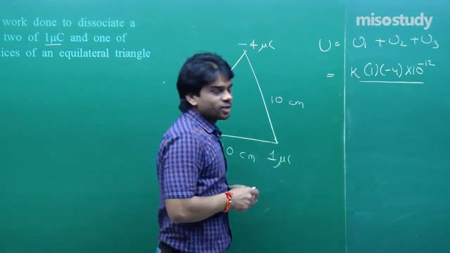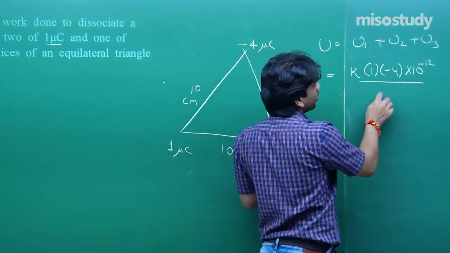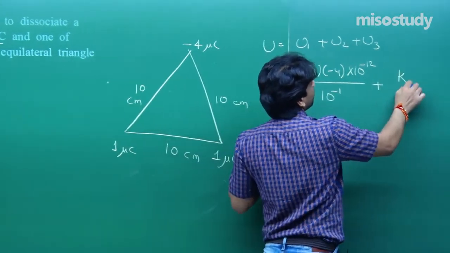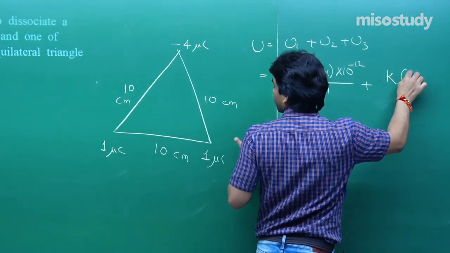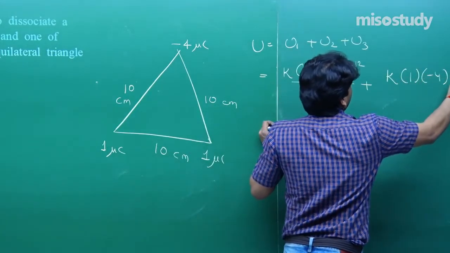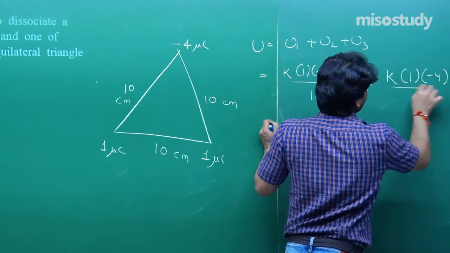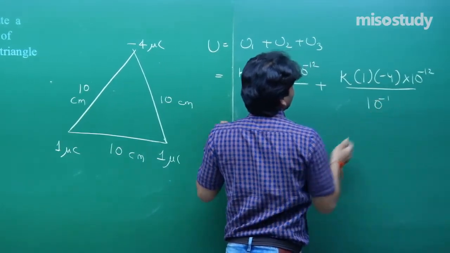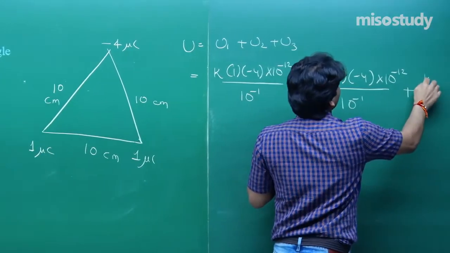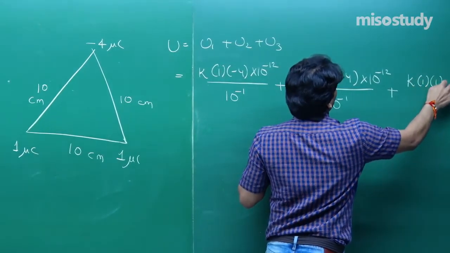Dividing by 10 centimeter, that is 10 to the power minus 1, and plus again K, and here again 1 into minus 4. Rest of the calculation part is there, and between 1 and 1 we will have K times 1 and 1.